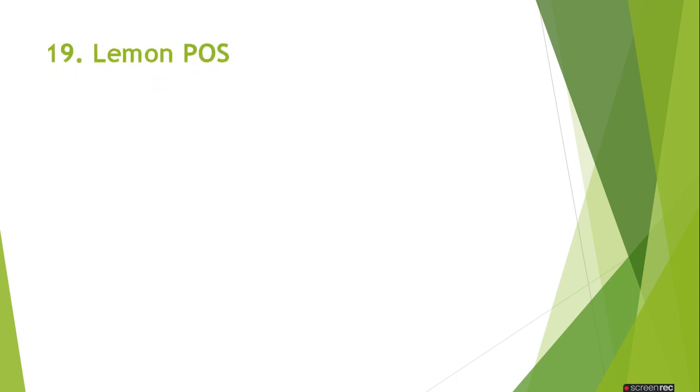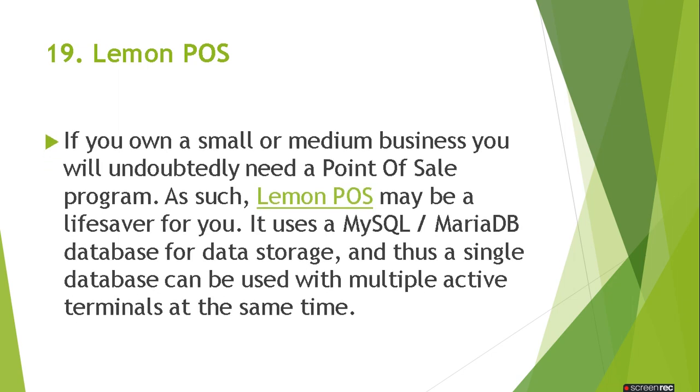Our 19th option is Lemon POS, also known as Lemon Pause. If you own a small or medium business, you will undoubtedly need a point of sale program. As such, Lemon POS may be a lifesaver for you as it uses a MySQL or MariaDB database for data storage, and thus a single database can be used with multiple active terminals at the same time.